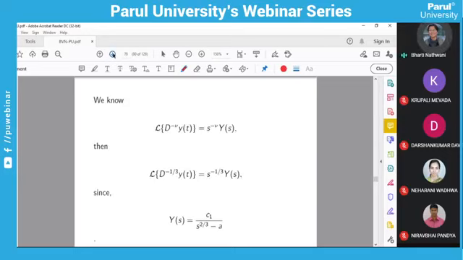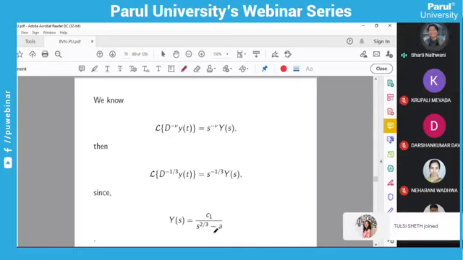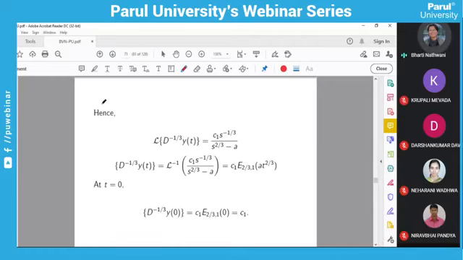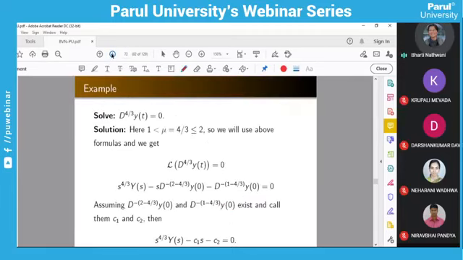Okay, now we have to find the value of C1. How will you find C1? You have this. You have to apply L inverse of minus 1 by 3, and Y(s) is C1 upon s raised to 2 by 3 minus a, and after using that, comparing at t equals 0, you will get this value. So C1 you will get from here. Okay, so similarly you can solve this equation.